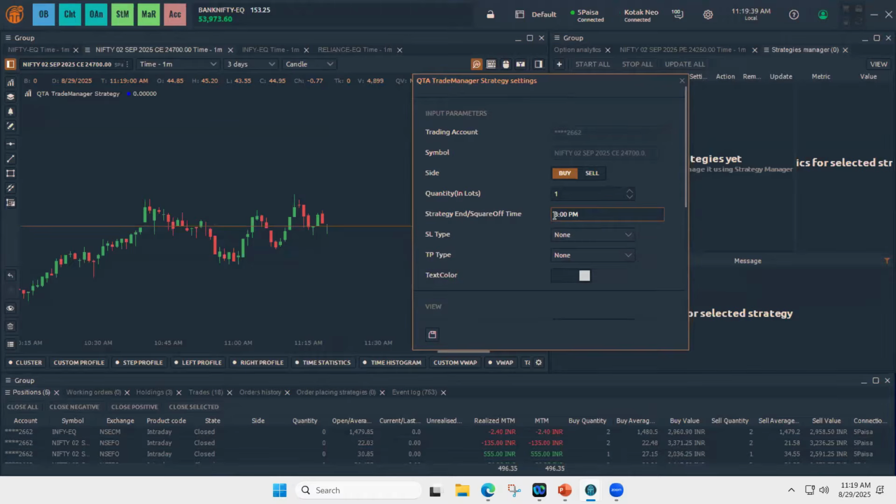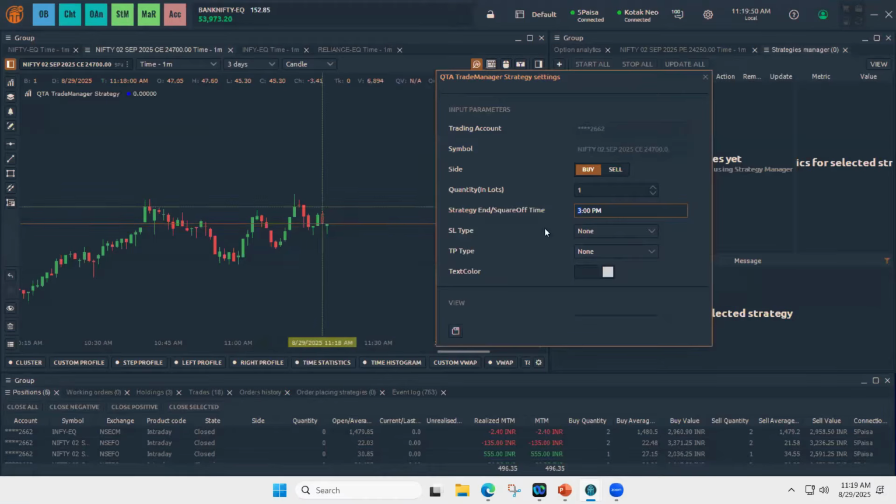And this is the strategy end time. Let's say after 3 p.m. I want to square off the strategy automatically if neither my SL nor TP is triggered. If the strategy is still active and this time is reached, the strategy will get stopped. So at this moment, I'll keep 3.